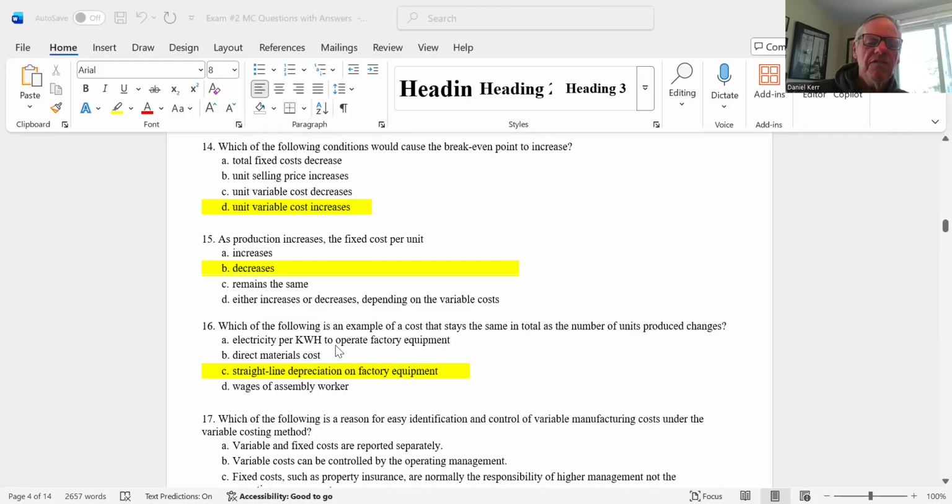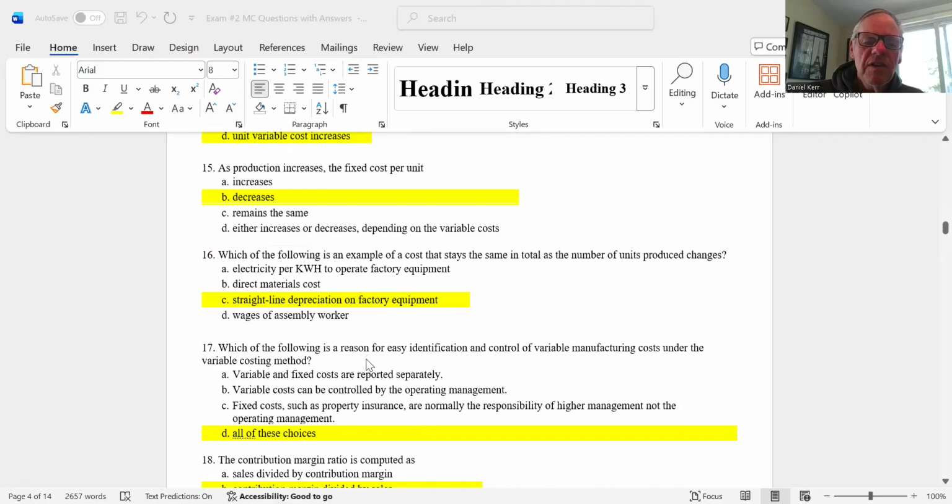Number 16, which of the following is an example of a cost that remains the same regardless of the number of units produced? Well, straight line depreciation on factory equipment would be the same regardless of how many units you produce. If you use units of production, you wouldn't consider that a fixed cost, but straight line depreciation is clearly a fixed cost. So the answer there is C.